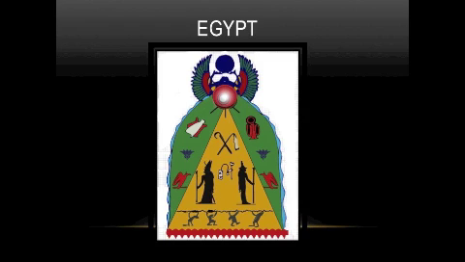We use the wavy lines of water at the outside of the shield to represent the Nile River. It gave them a means of transportation, a means of resource, and a way of communication. The scarab beetle at the top symbolizes the creation. It is also associated with the sun, which symbolizes life and death, with the sunrise and sunsets.